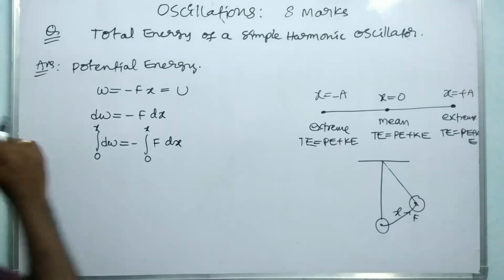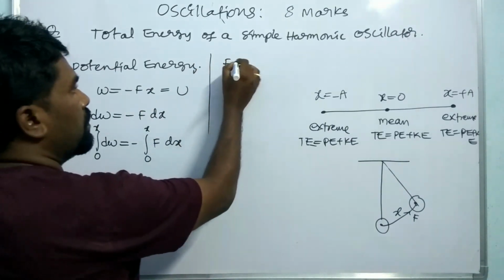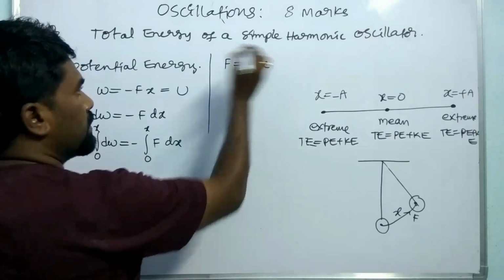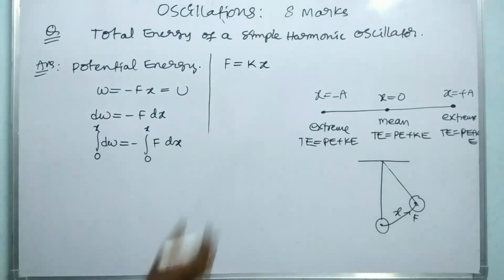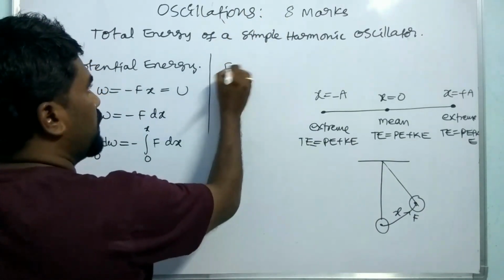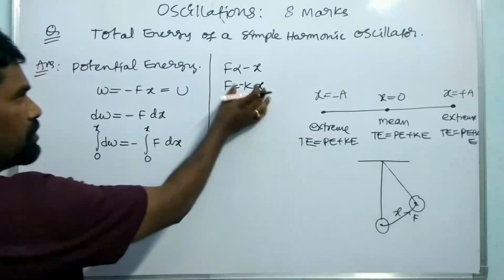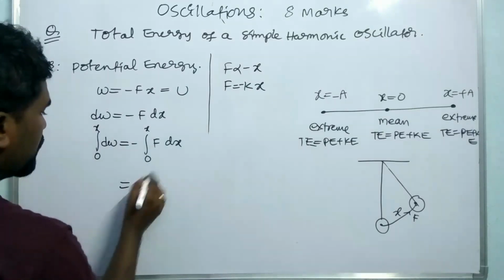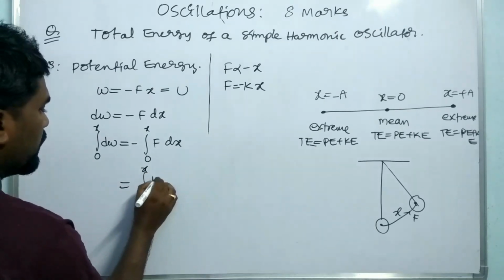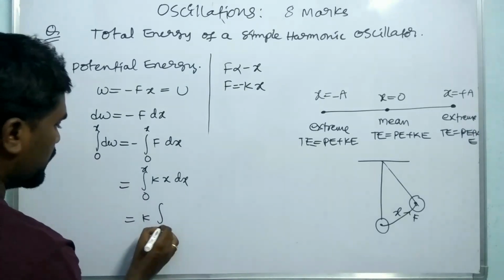Okay, right. Here F is equal to minus kx, because F is proportional to minus x. So F is equal to some constant times minus x. F is equal to minus kx. We can write that F is replaced by minus kx. Minus into minus gives plus, the integral from 0 to x of kx dx. It is equal to, k should come outside of the integration, 0 to x.